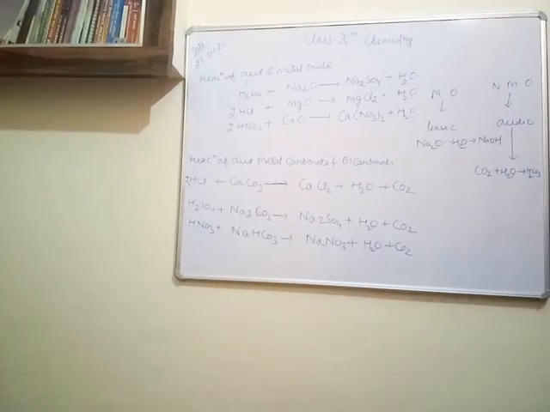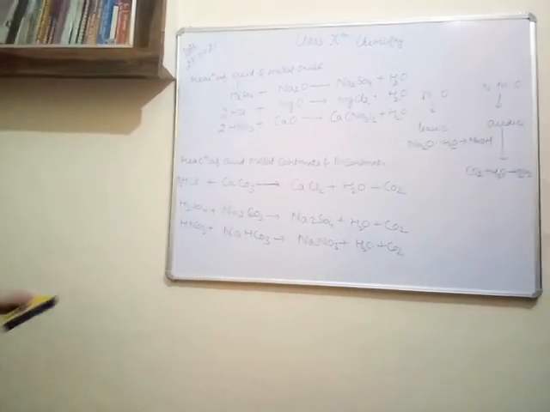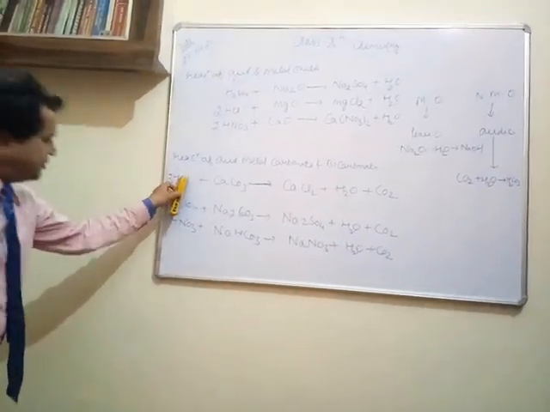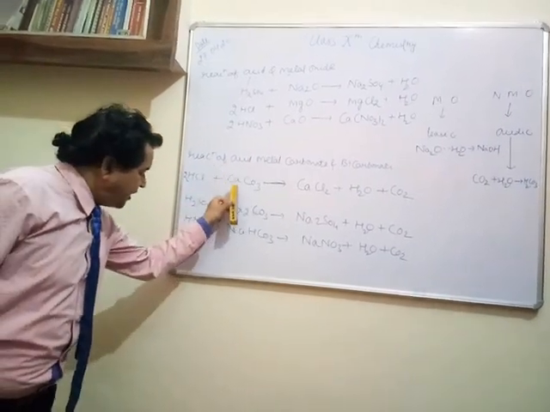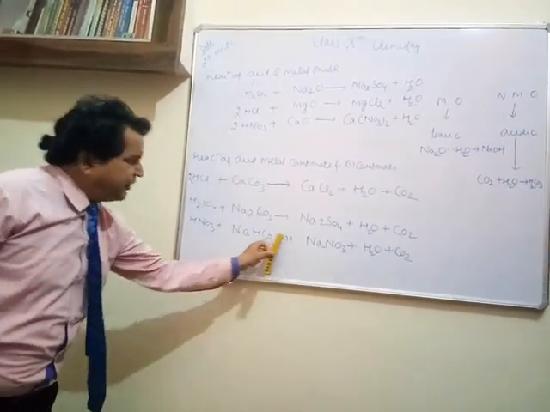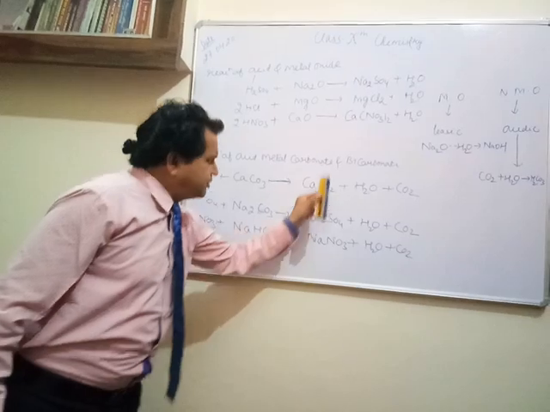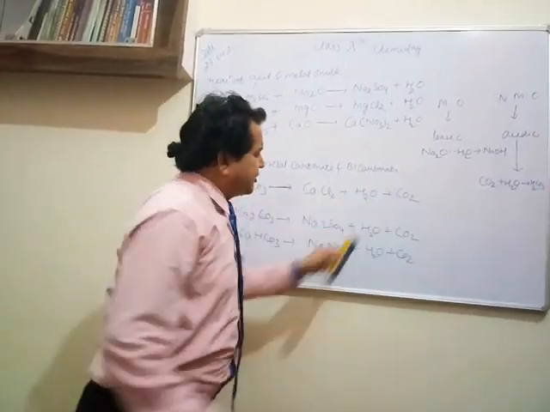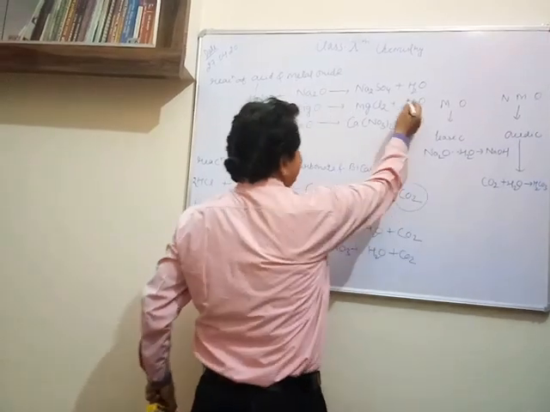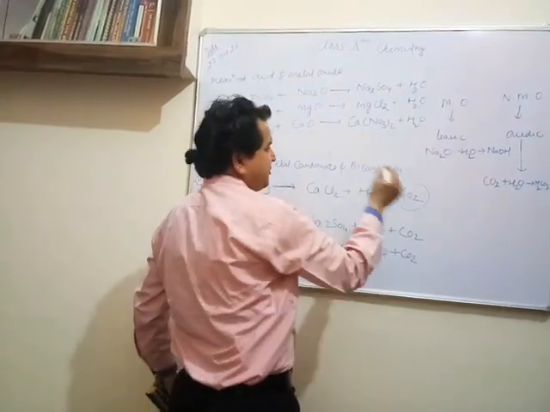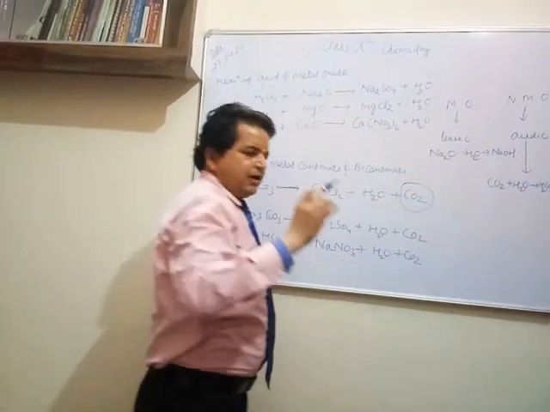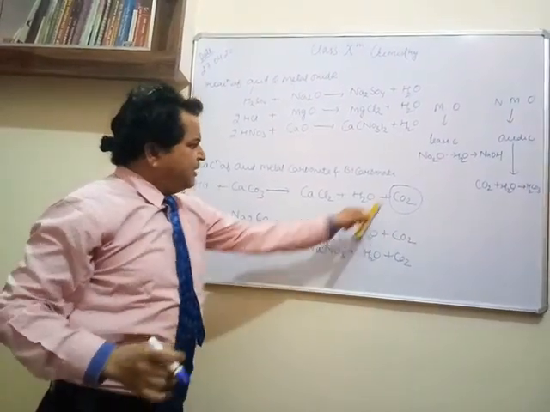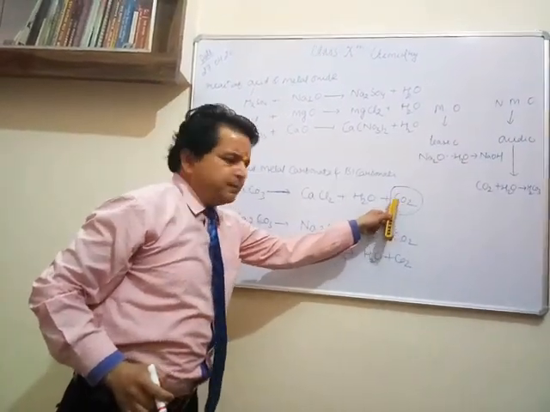So whenever this acid combines with metal carbonate or metal bicarbonate, it will form salt, water and carbon dioxide. Here as well there will be the test of this gas. The test of hydrogen in the first reaction we have studied: hydrogen gas gives a pop sound in combustion. What will be the test of CO2?